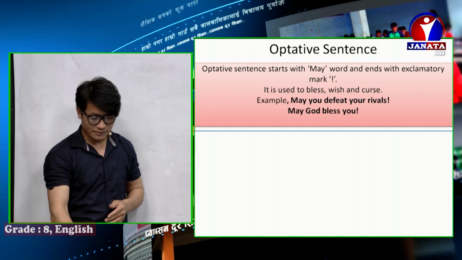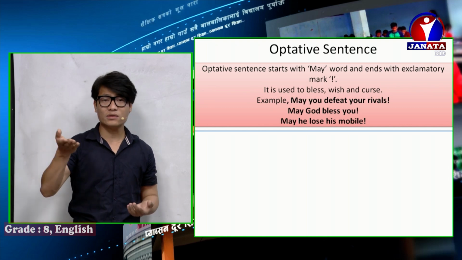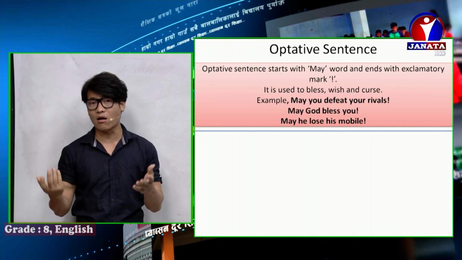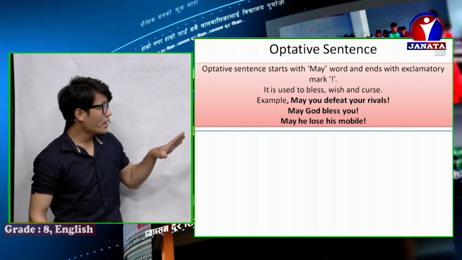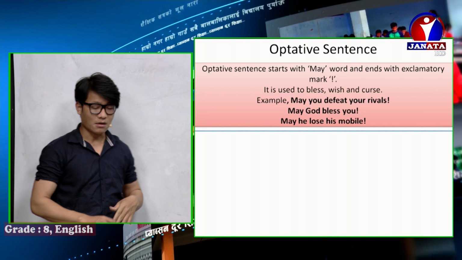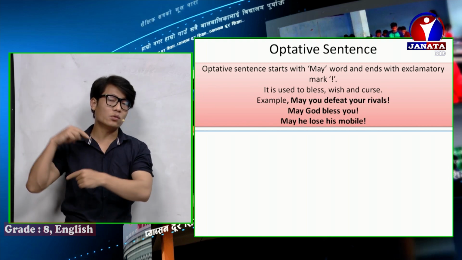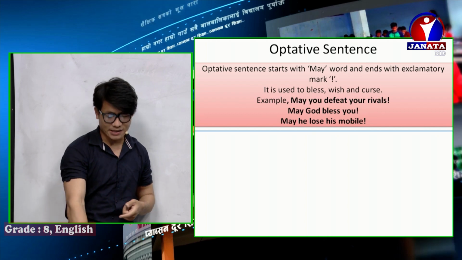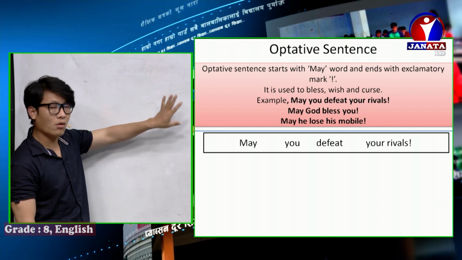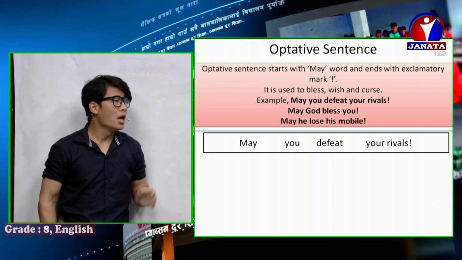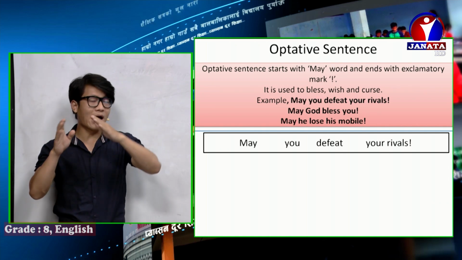May he lose his house. So this is what? This is a curse. So when there are such types of sentence, optative sentences, how do we change an optative sentence into passive voice? So let's start. We will have practice on the whiteboard also. See this side. May you defeat your rivals.